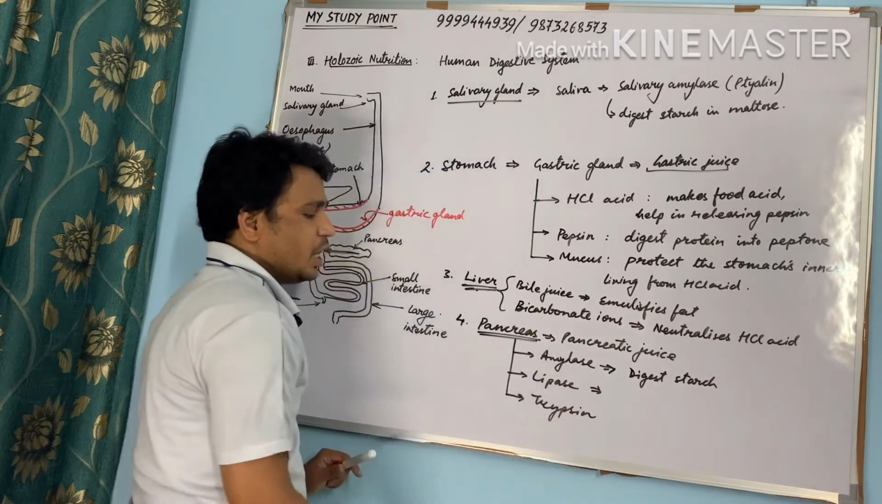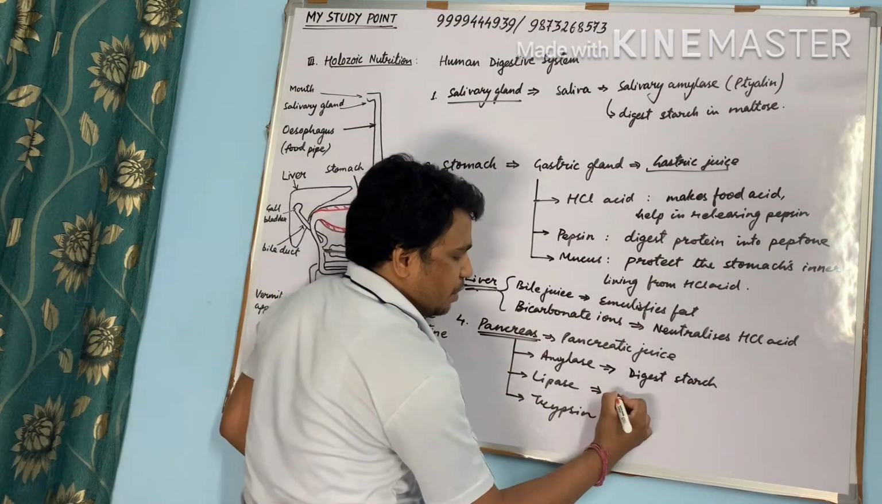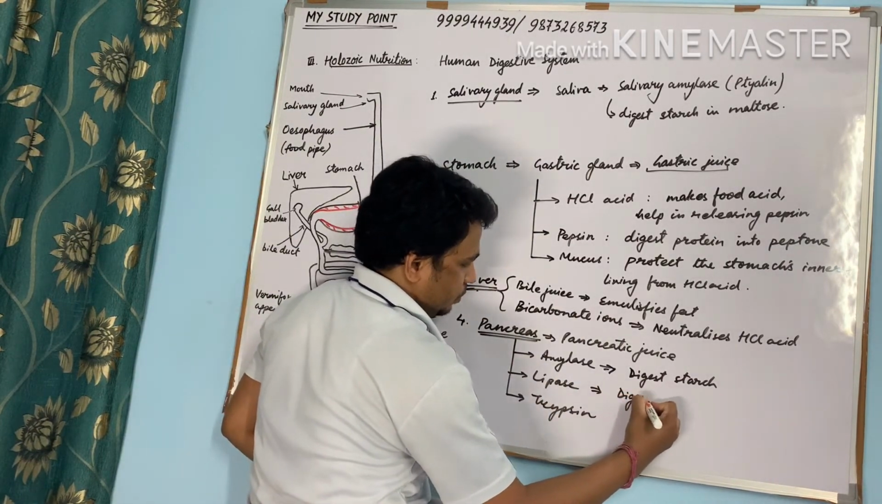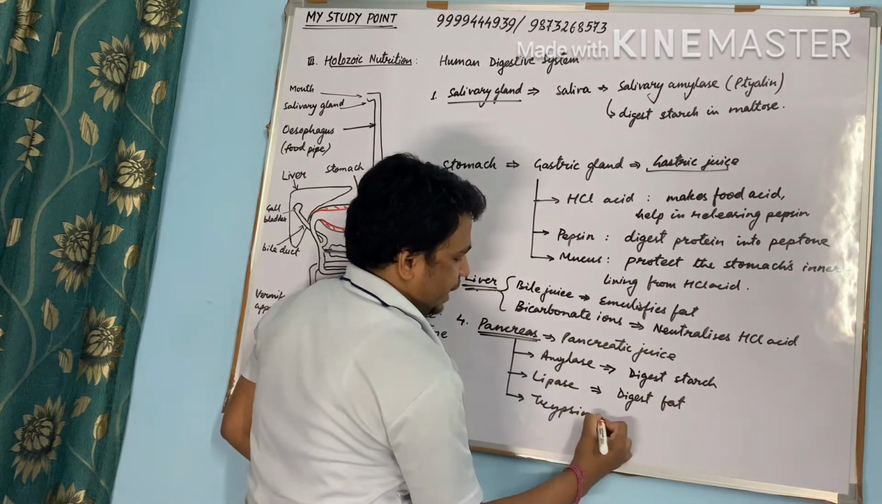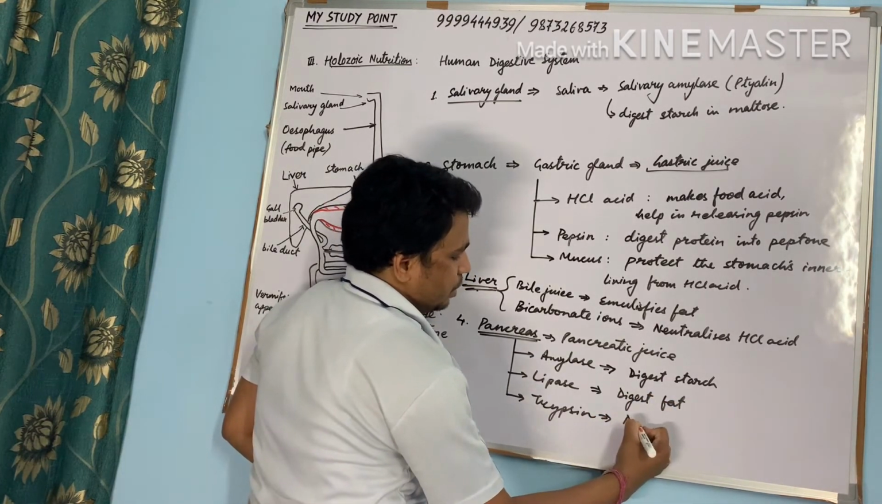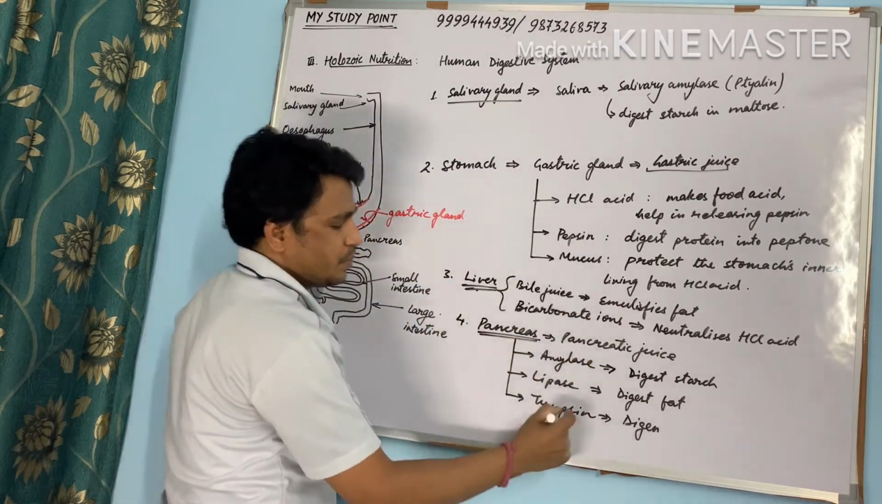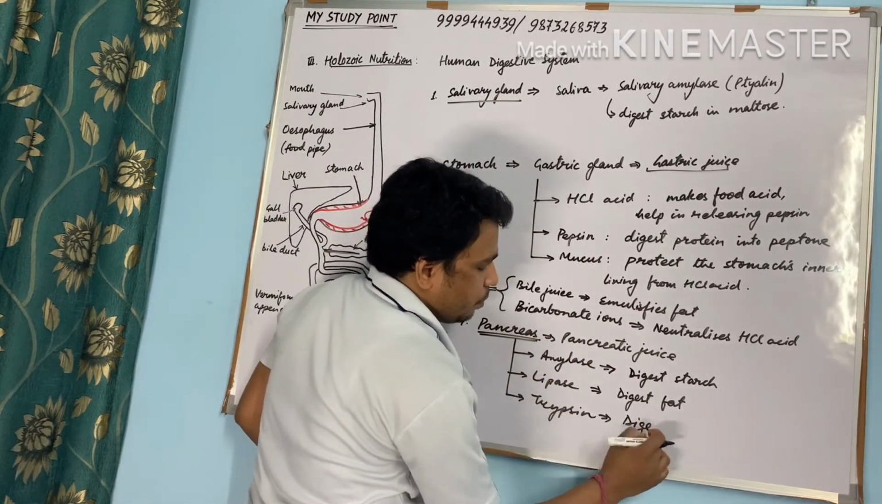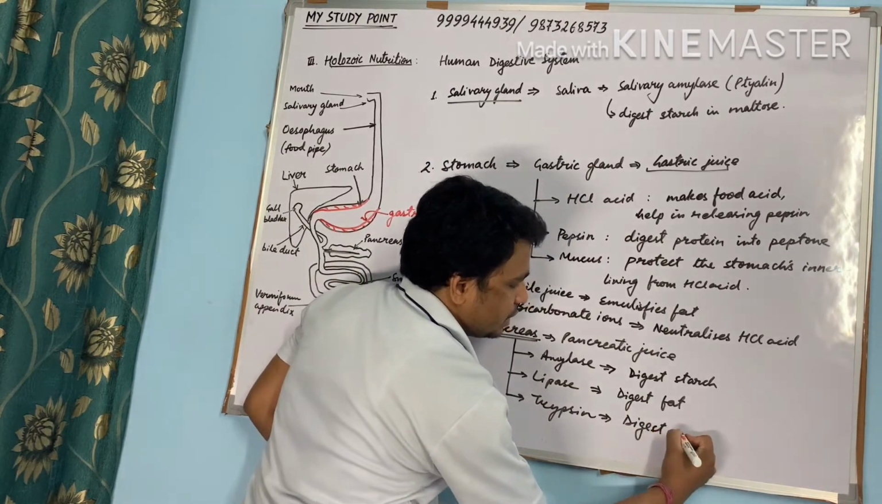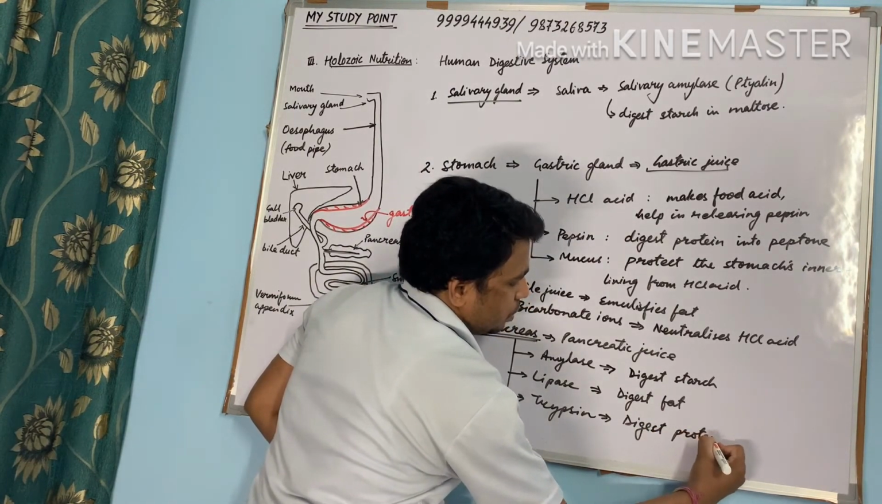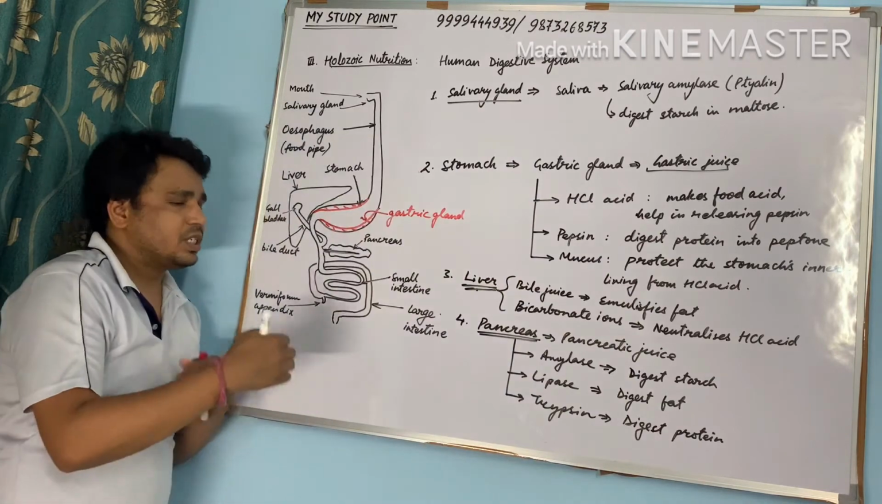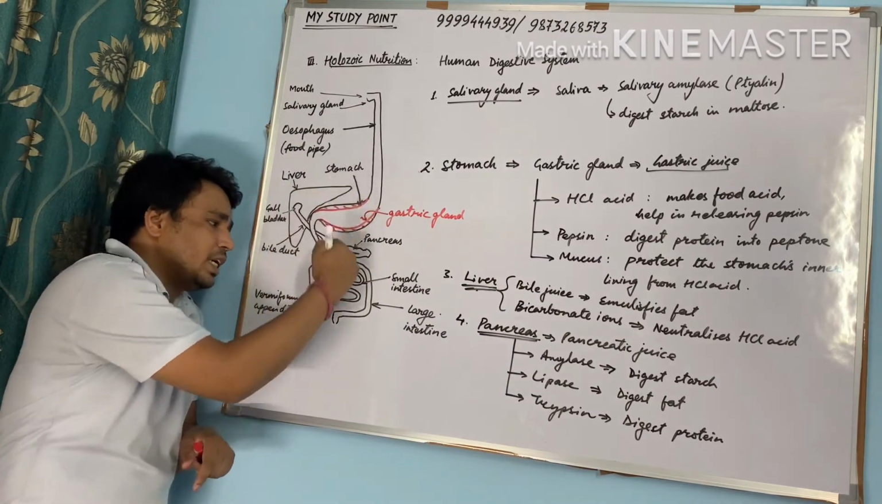Lipase word came from word lipid. Lipid means fat, so it digests fat. And trypsin digests protein. So these two are similar terms, pepsin and trypsin. Both digest protein. So the digestion process takes place continuously throughout the whole stomach and intestine.